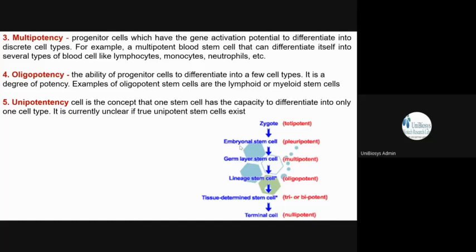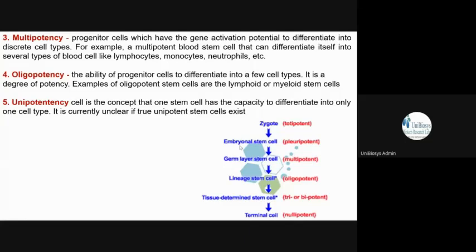So for example, it can differentiate into discrete cell types. If it is a neurological stem cell, any type of neurons can be formed from that particular stem cell, but not the blood cells. So that is multipotency.